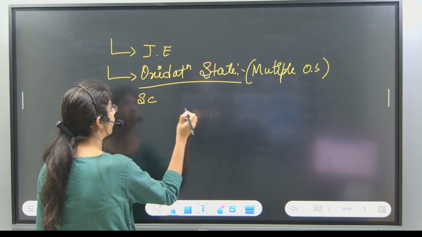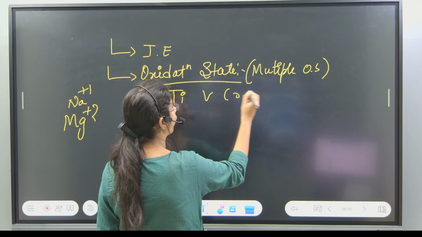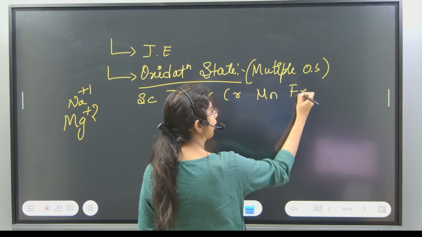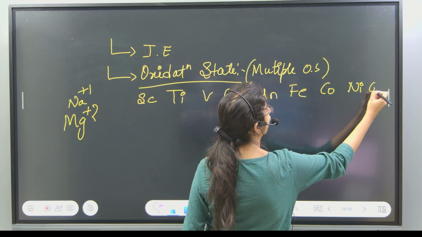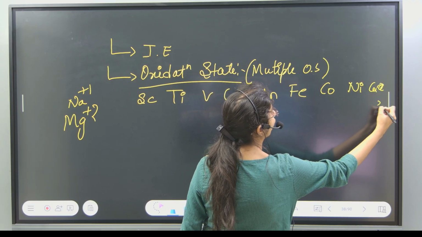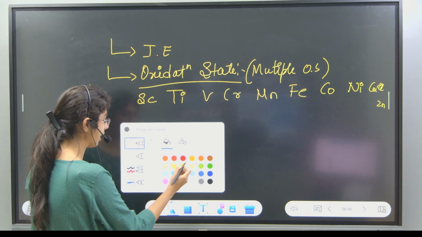We'll write the d block elements. Can you tell me? Scandium, titanium, vanadium, chromium, manganese, iron, cobalt, nickel, copper, zinc. I'll write zinc over here. Now these are our transition elements.